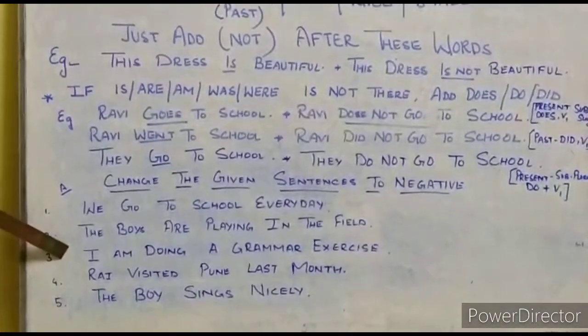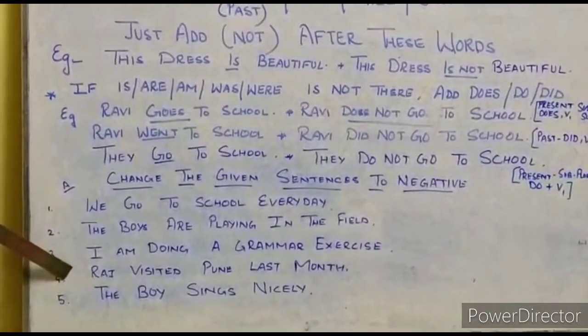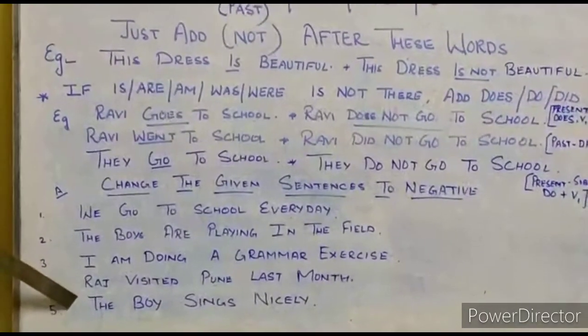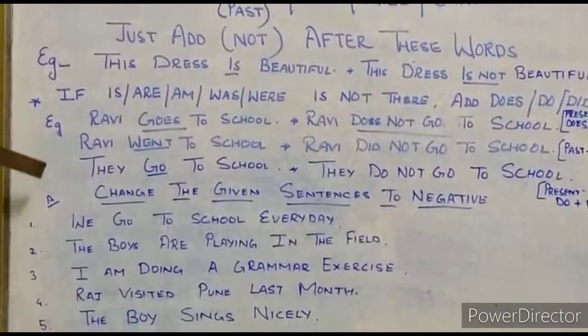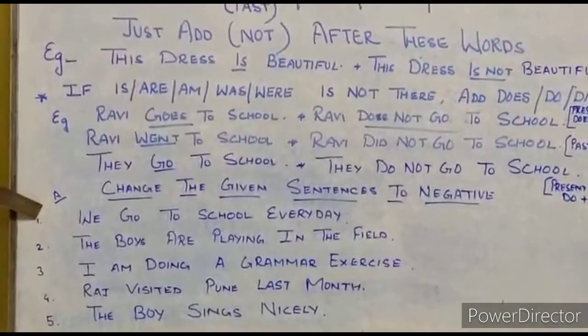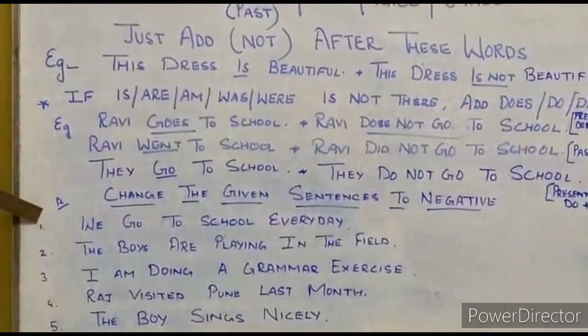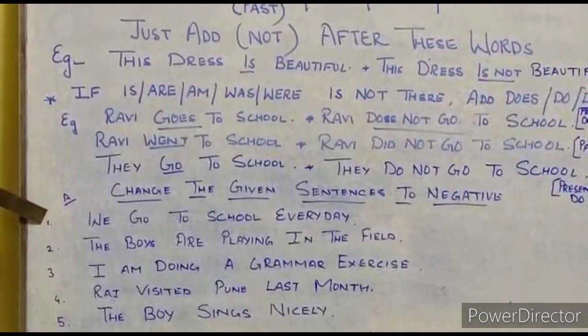I am doing a grammar exercise. Raj visited Pune last month. The boy sings nicely. Please note down and write the answers of these sentences. Try to make them negative. The answers of these sentences, you will find in the parent portal.